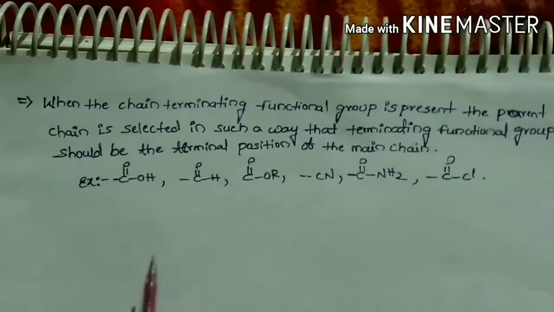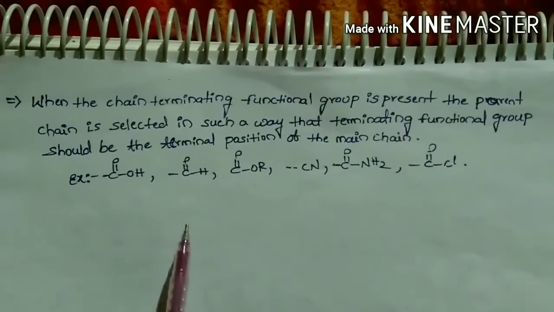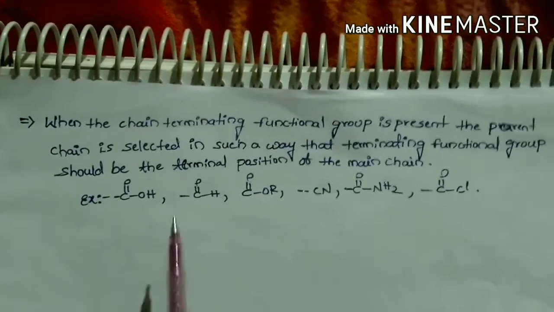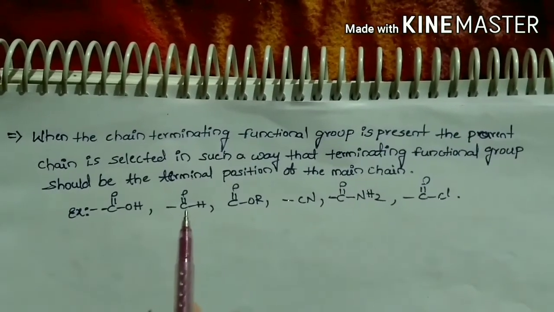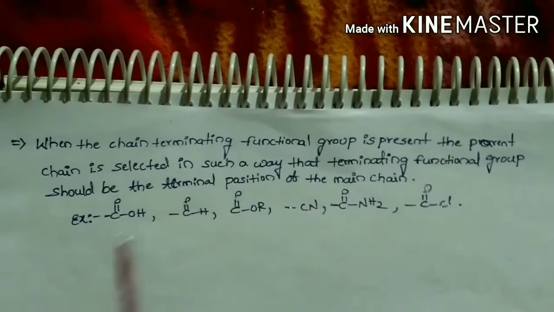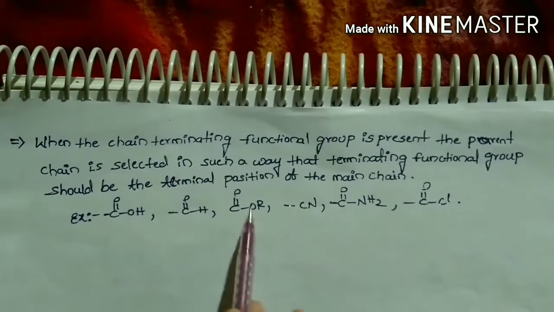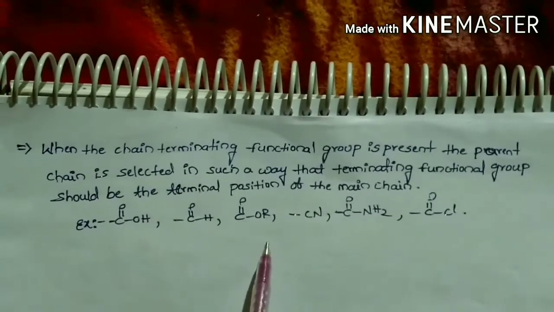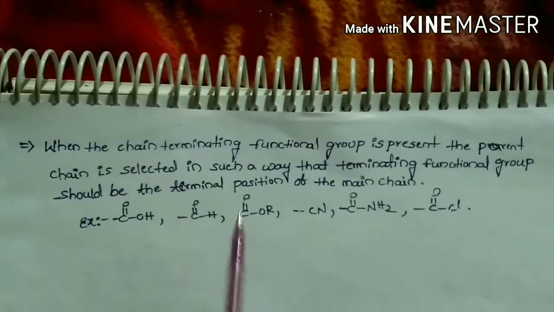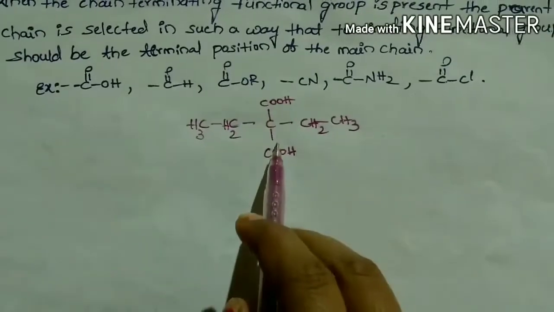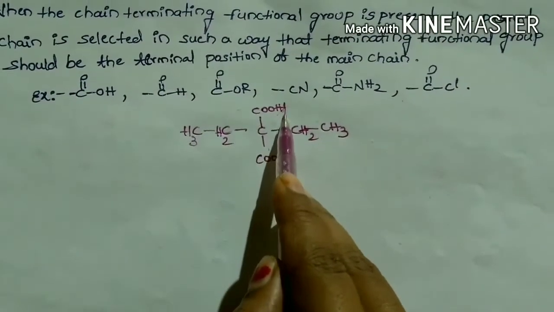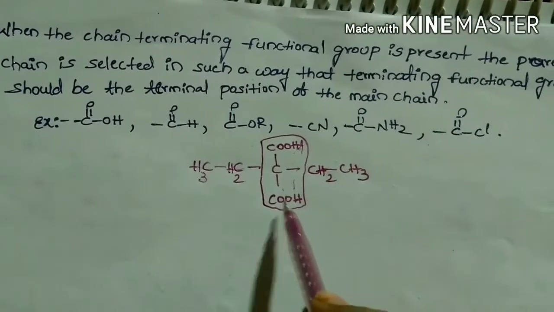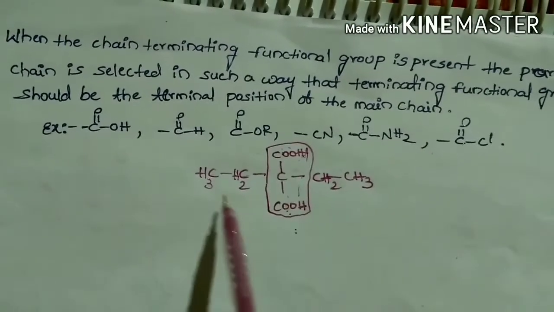Coming to another rule, when a chain terminating functional group is present, we must select the main chain in such a way that the terminal functional group is present at the terminal position of the main chain. Carboxylic acid, aldehyde, esters, cyanide, amides and acid chlorides are some examples of chain terminating functional groups. For example, here we have to select the parent chain in this form, such that both the terminating functional groups are at the terminal positions of the main chain.